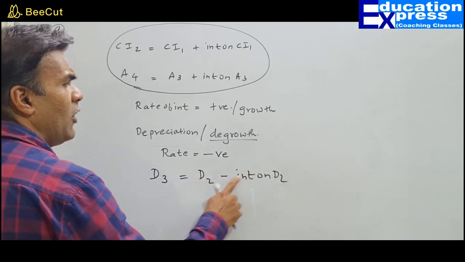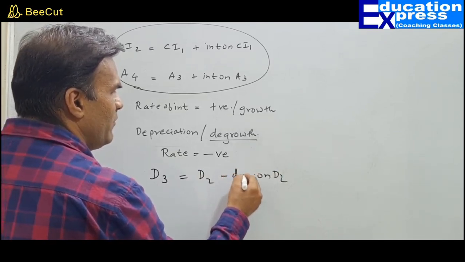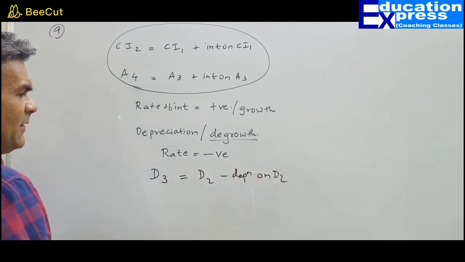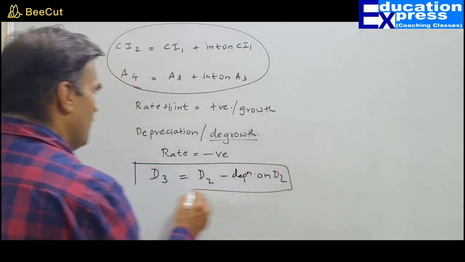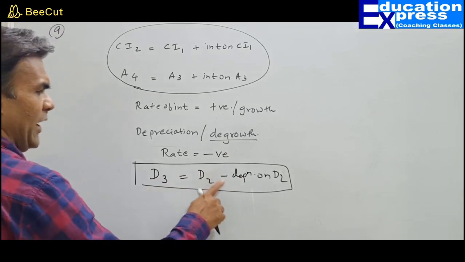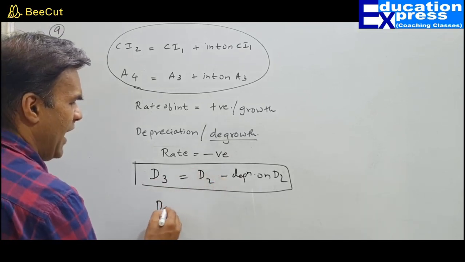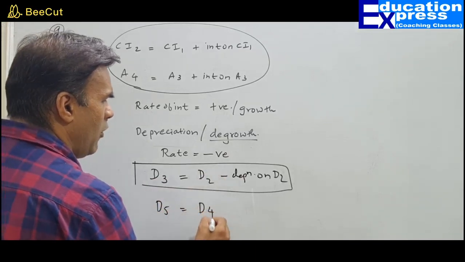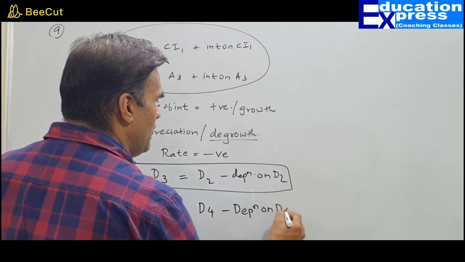We will not even call it interest, we will call it depreciation. So my dear friends, in a question on depreciation, one must ensure that you have put the negative sign over here. D5 would be D4 minus depreciation on D4.